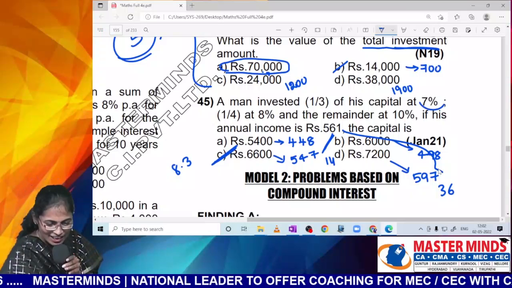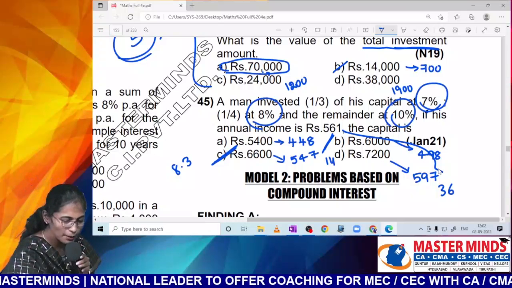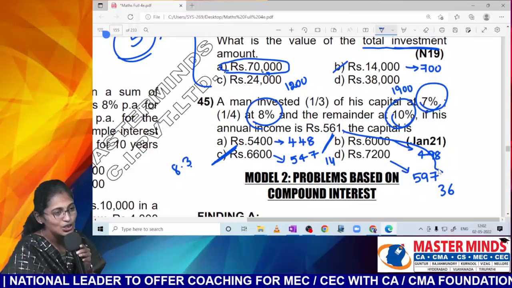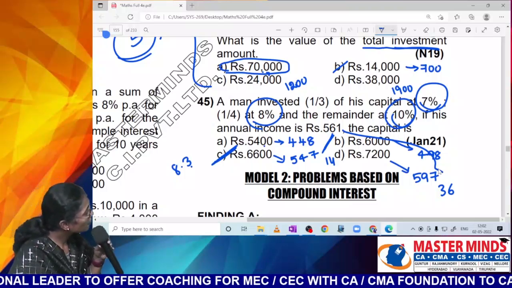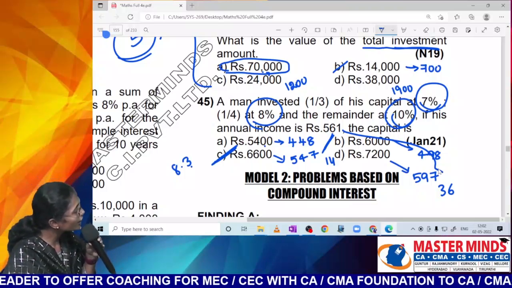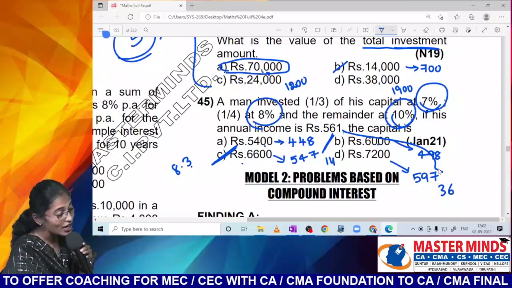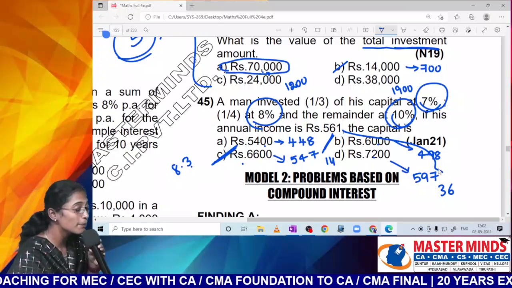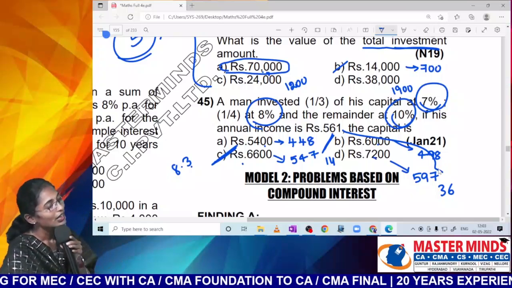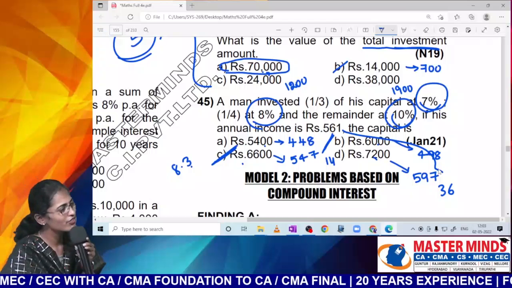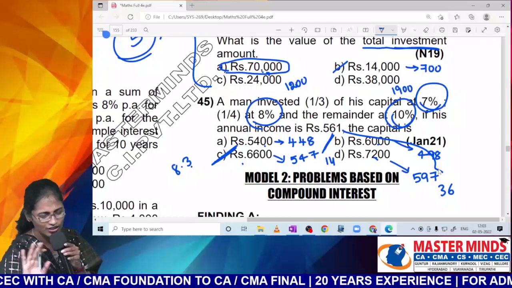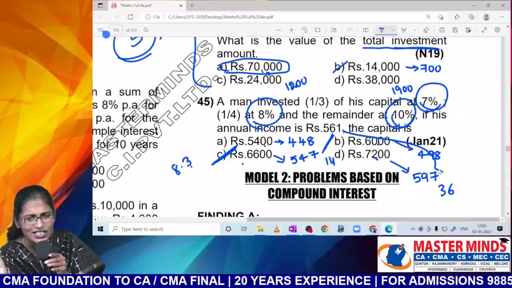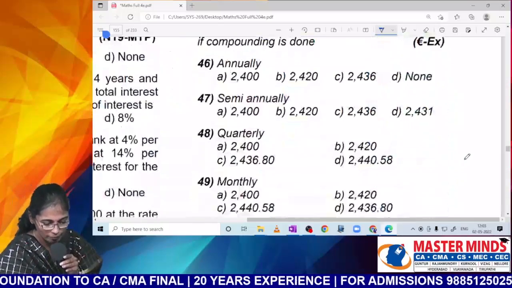Brother, 7%, 8%, 10%. Calculate the average. That's what I took. Then I went through 8.3% of 5,400, 8.3% of 6,000, 8.3% of 6,600, 8.3% of 7,002. I should not expect the perfect answer because we are doing somewhat concept, without concept we are doing all these things, Nana. So we'll not expect the perfect answer. A nearest possible answer will happen. Okay.